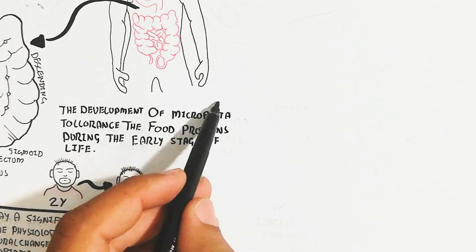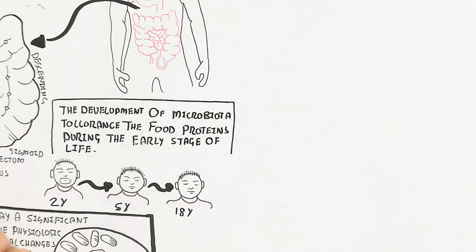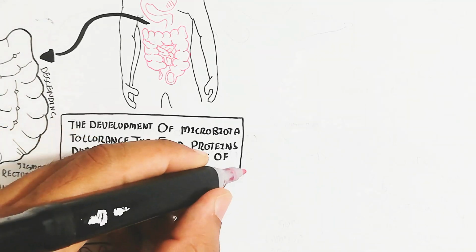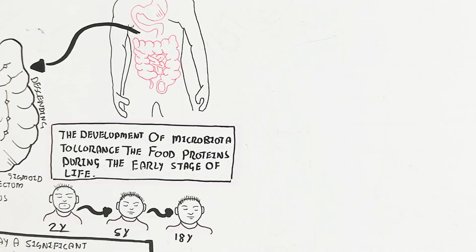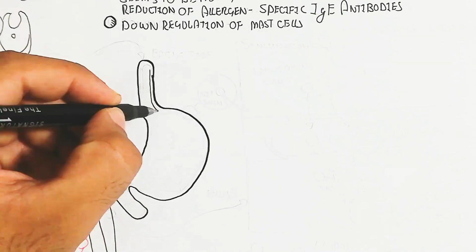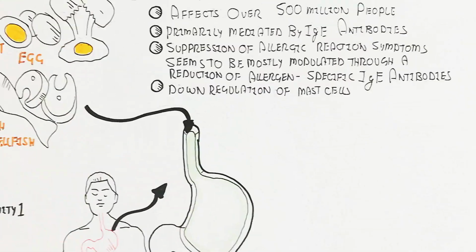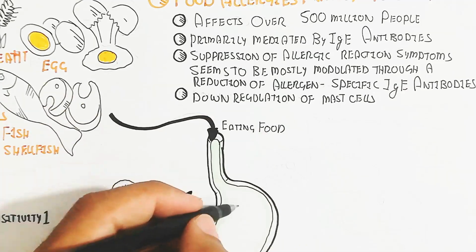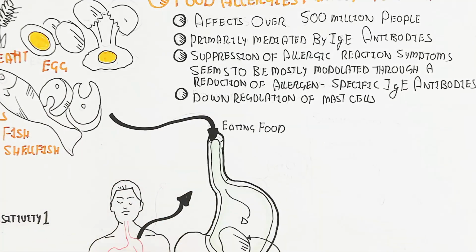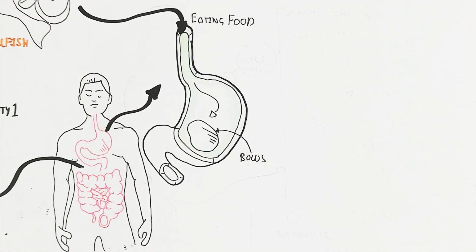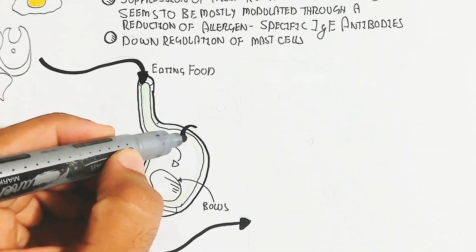The developing microbiota develop tolerance to food proteins during the early stage of life. So with the passage of time, the microbiome will change and regulate the immune response and suppress the allergens. But some people have microbiome dysbiosis as well as other genetic disorders. Whenever you eat, food enters the stomach as a bolus and goes into the intestine as chyme.